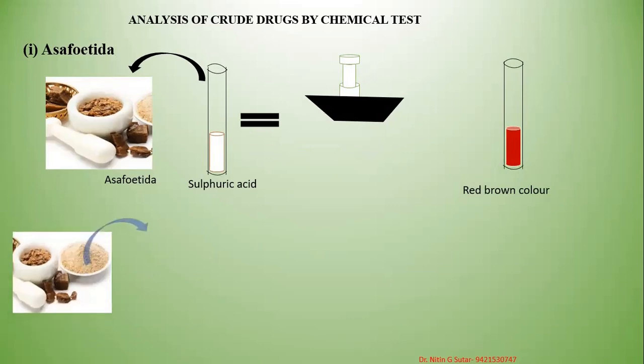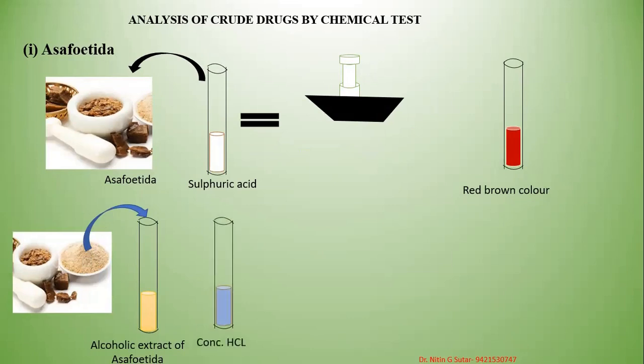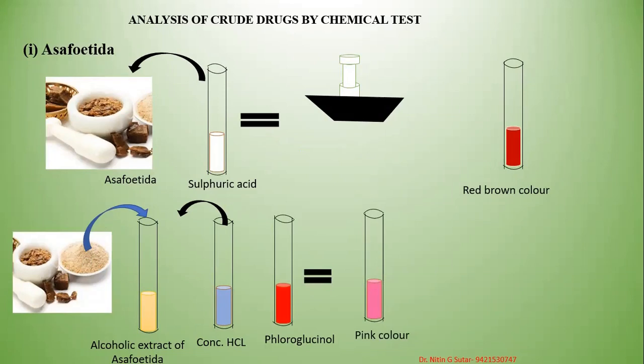Next, when the alcoholic extract of asafoetida is treated with hydrochloric acid and then fluorescein is added, you get a pink coloration that indicates asafoetida is present. Next, when you burn asafoetida on a flame, you get a yellowish flame.